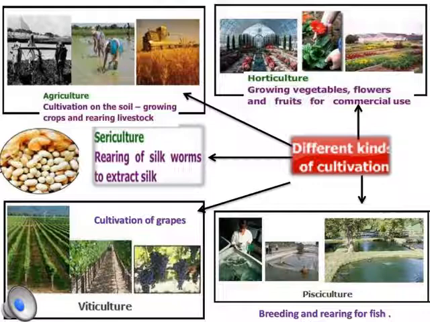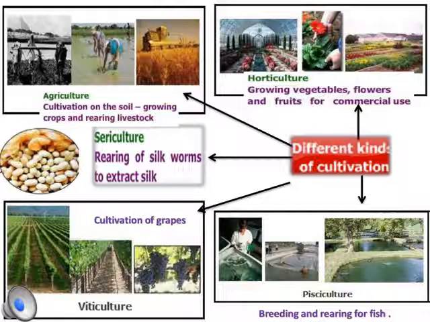Sericulture is an art and science of rearing silkworms to produce raw silk. It involves cultivating the food plants to feed the silkworms and the extraction of raw silk yarn from the cocoons of the silkworms for processing and weaving.